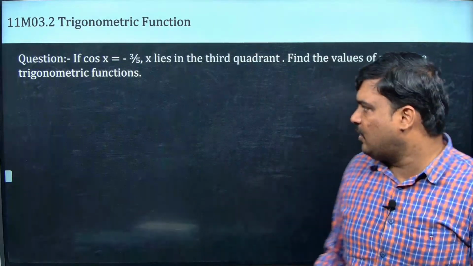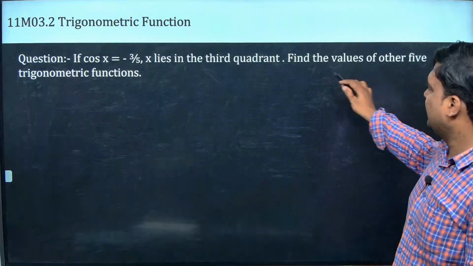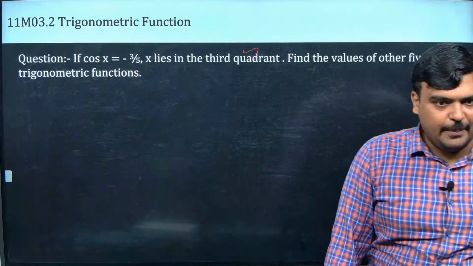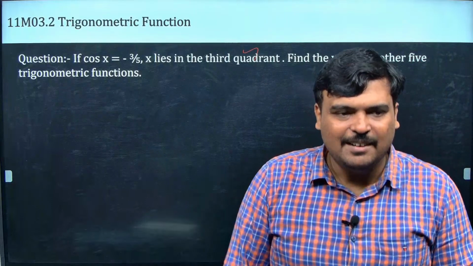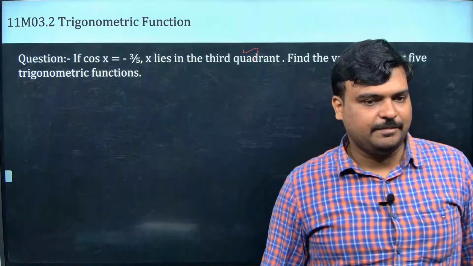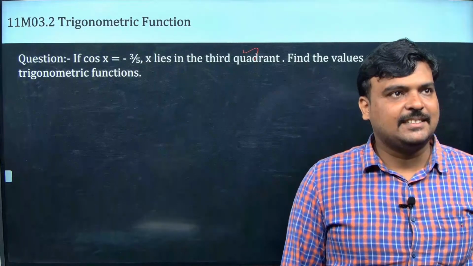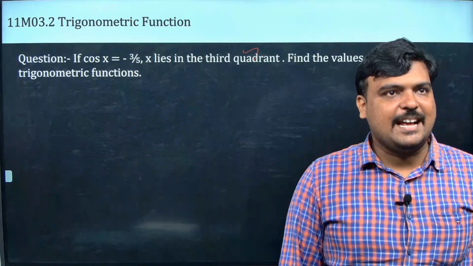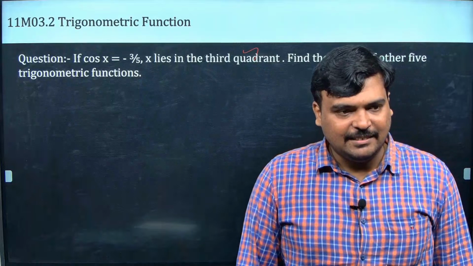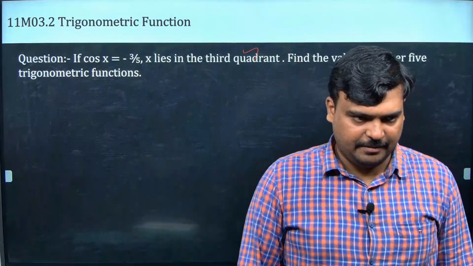And they told it is in what? எங்க இருக்கு? Third quadrant. Third quadrant அப்படின்னா other than cot and tan, put everything minus. முடிஞ்சு போச்சு. Are you getting, guys? ஆமா தானே? Other than cot and tan, everything will be in negative.